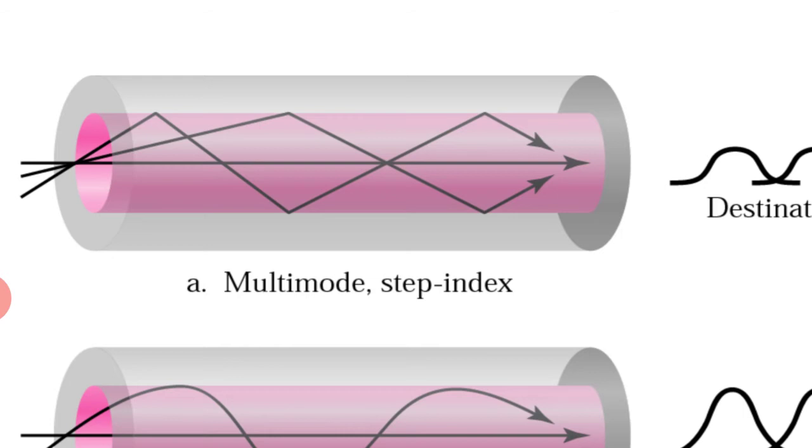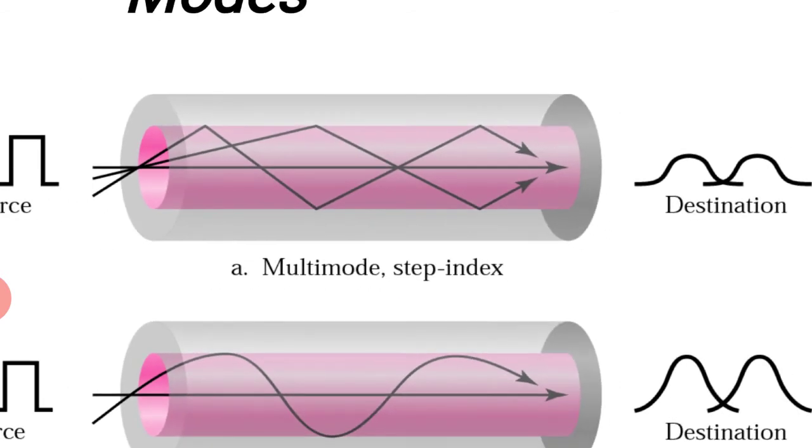So this is step index, meaning the density changes at once when the ray feels there is a wall, an imaginary separation between core and cladding, a separation of densities. The core area is more dense and cladding has less density, so the density changes at once. This is called the step index method.